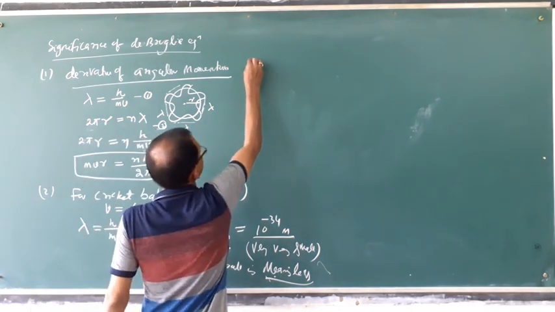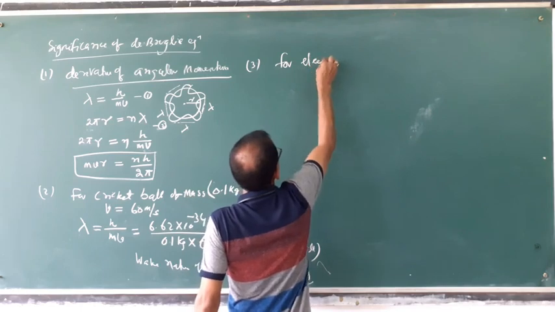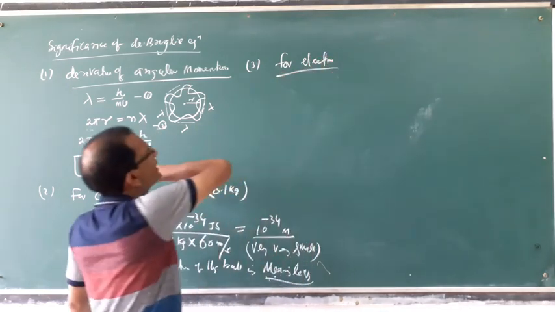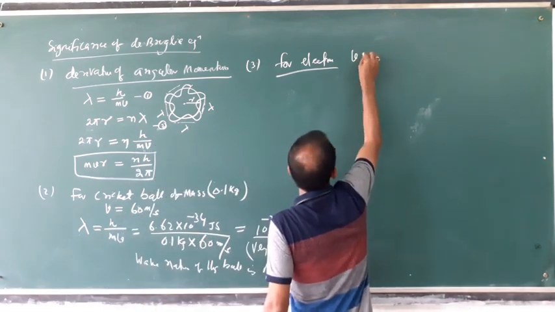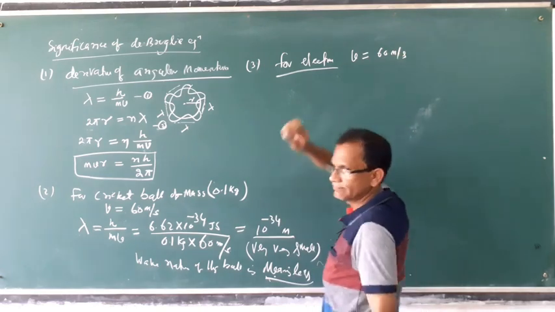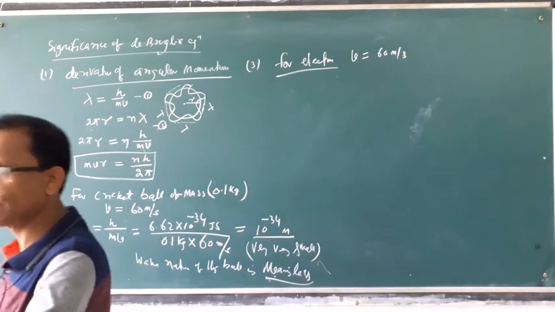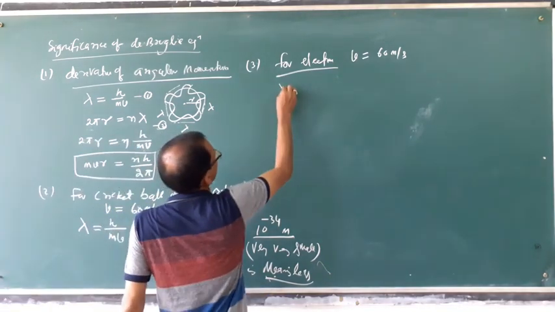Let it be an electron. For the electron, let the velocity be the same, 60 meter per second. Then how much wavelength is coming?